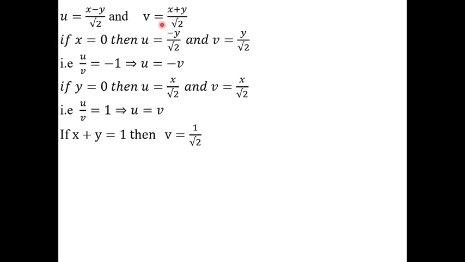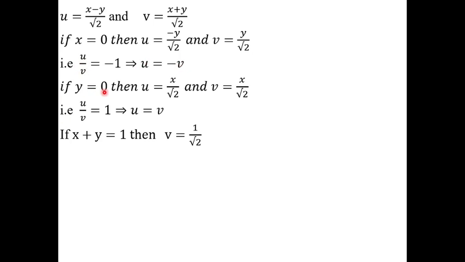So here u and v. Now these u and v are passing through the boundary conditions x is equal to 0, y is equal to 0, x plus y is equal to 1. If x is equal to 0, u becomes minus y by root 2 and v is equal to y by root 2. Here divide u and v. u by v gives minus y by root 2 divided by y by root 2. The y by root 2 terms get cancelled. We get minus 1 by 1, that is minus 1. Hence this can be written as u is equal to minus v.